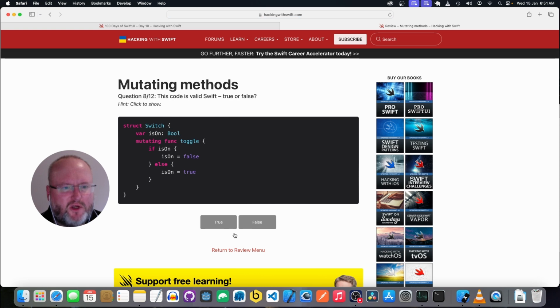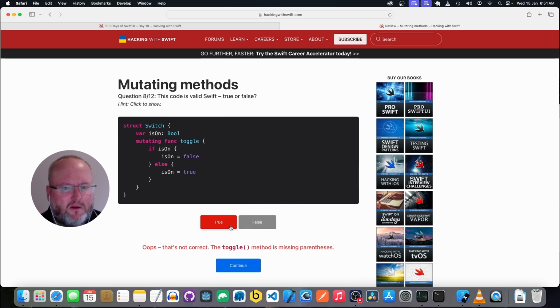We have a structure switch. Property is on, which is a bool. Mutating function toggle, and it just changes the value of is on. Yeah, this was valid. Toggle is missing the parentheses.